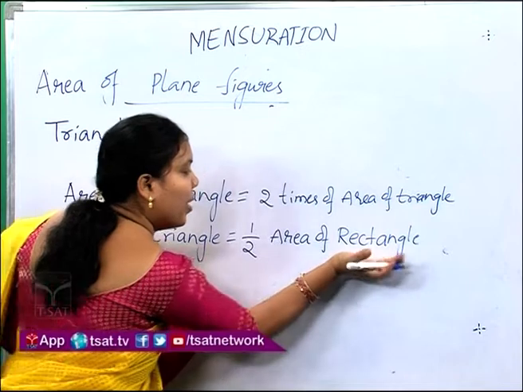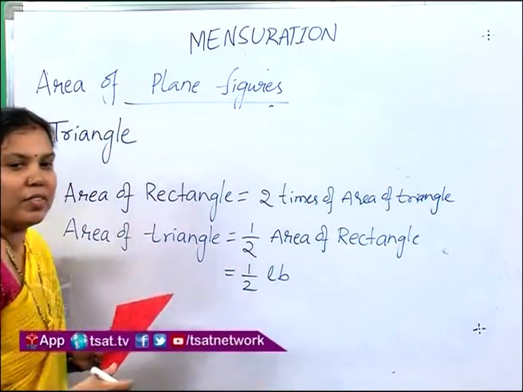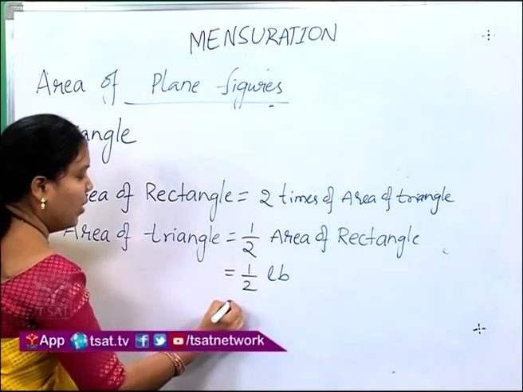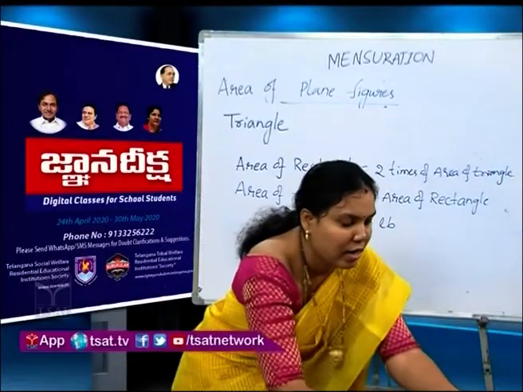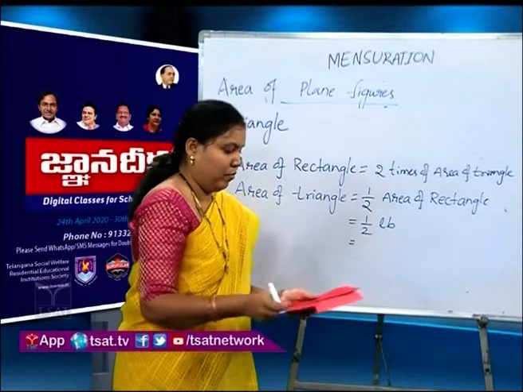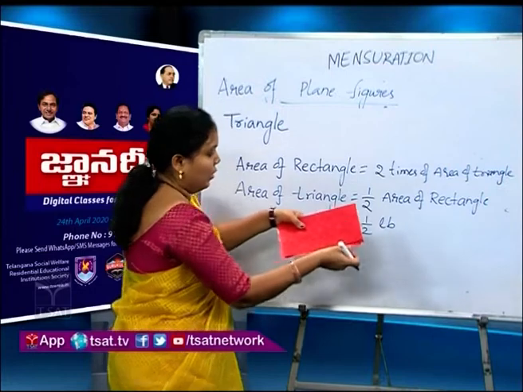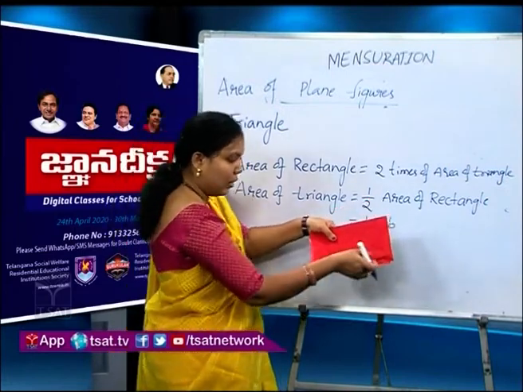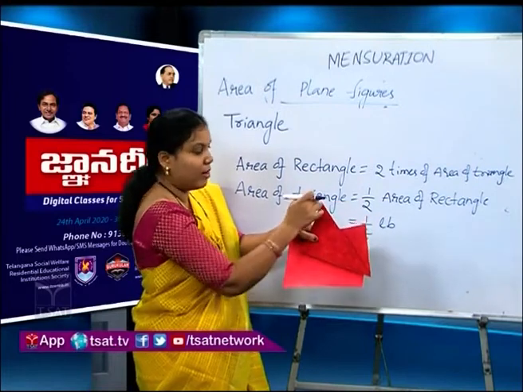But we know area of rectangle, that is LB. Already we learnt just now. In a rectangle this is a length and this is a breadth, but in a triangle this is a base, this is the height.